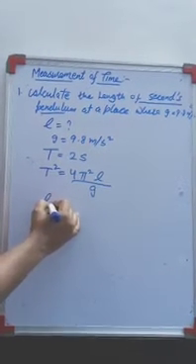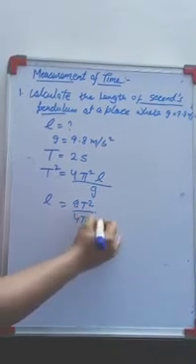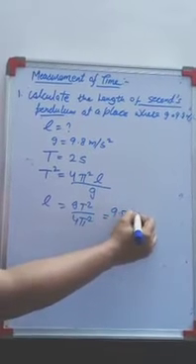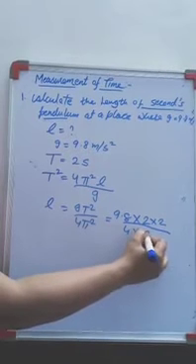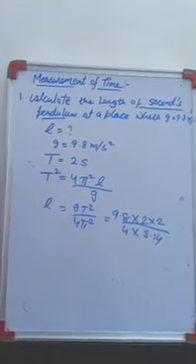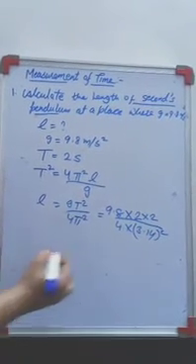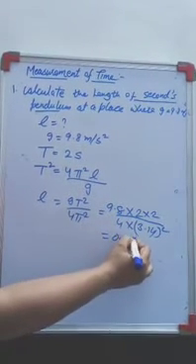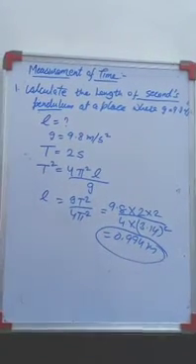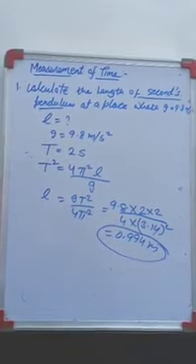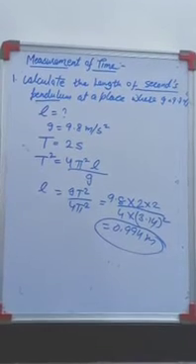So, with that, I will calculate. From here, L will be G T square upon 4 pi square. G is 9.8, T square is 2 square, and 4 pi square is 4 times 3.14 square. When you solve that, you will get 0.994 meter. This is your length. That means whenever the gravity and time are given, you can calculate the length. If the length and gravity are given, you can calculate the time period and so on.